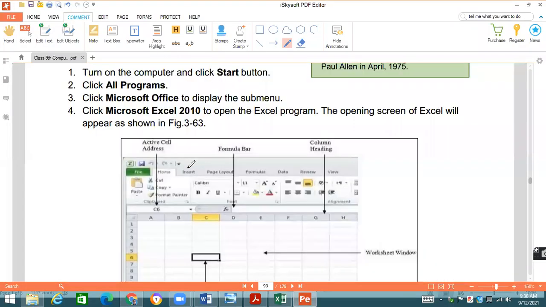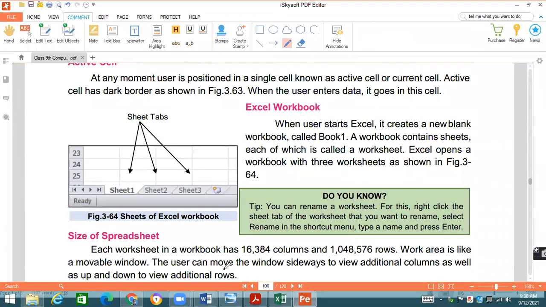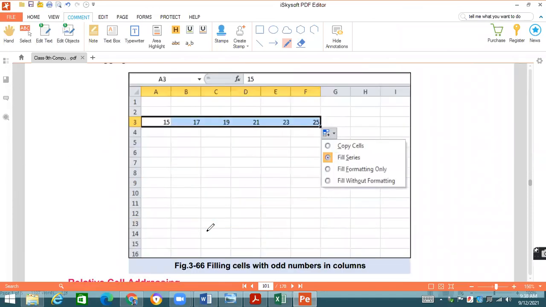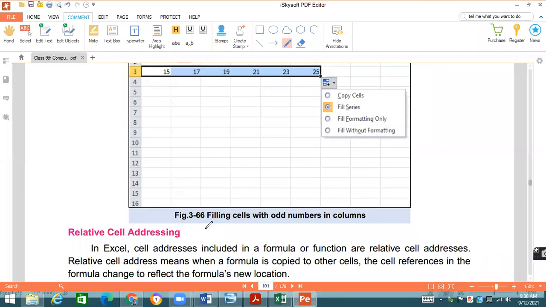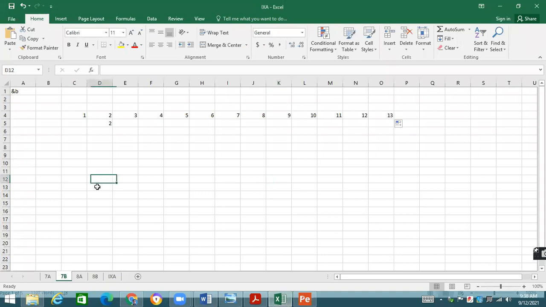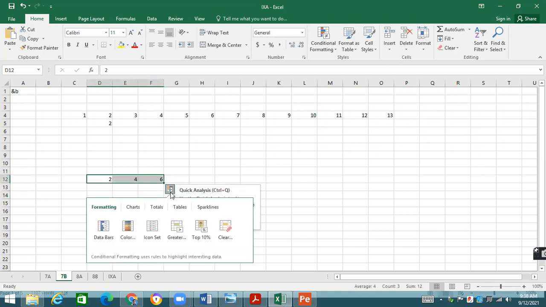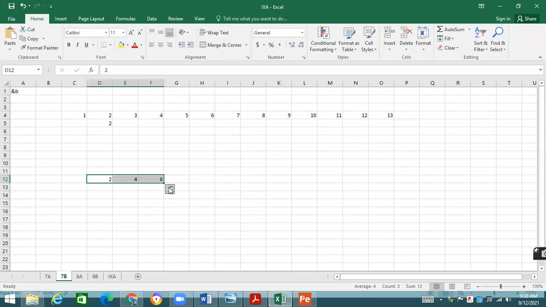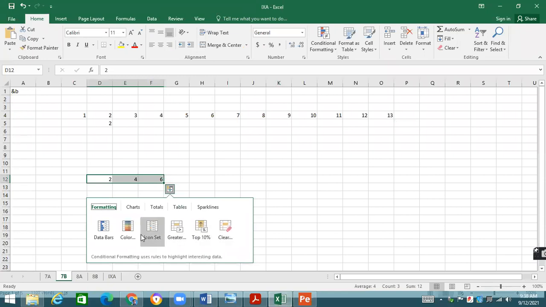Okay, students, I hope all these points are clear now. Now come to the next point. The horizontal series is also clear. Even then, if you have got this option, just like we are saying 2, 4, and 6, and you select the data, when you click over there you will see that they give you one option over here. This is the option that you can use in order to see what the different options available are. Anyway, we will see all these things as well.